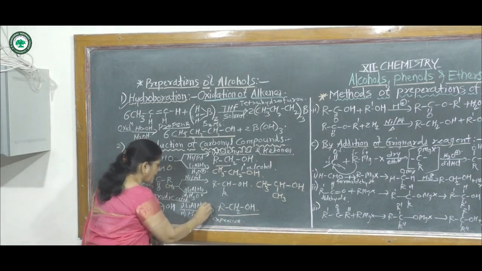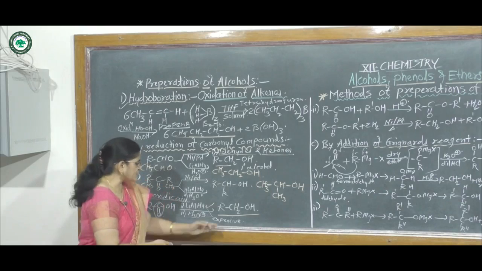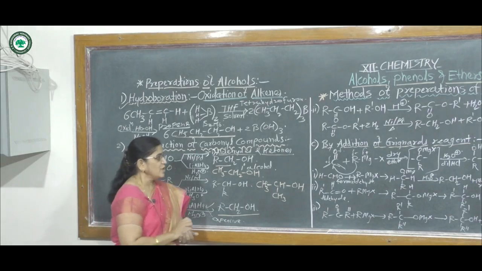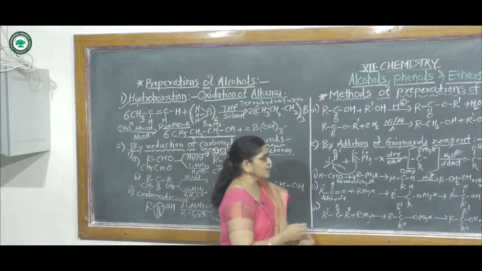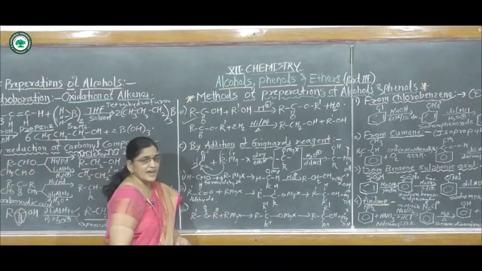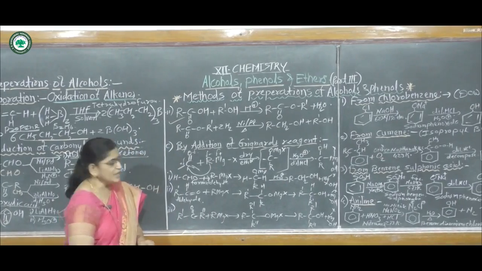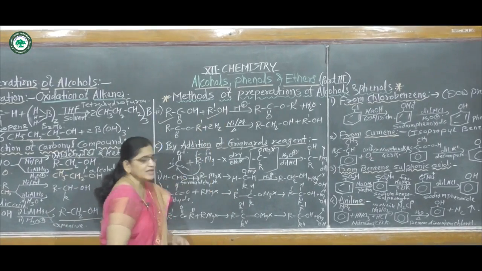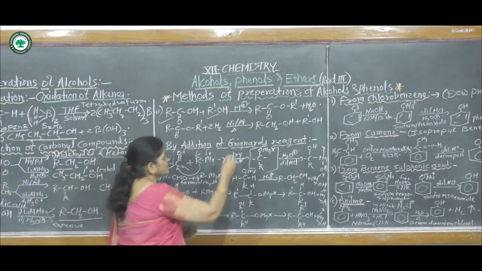But lithium aluminium hydride is an expensive reagent. Hence, for commercial preparation of alcohol, the carboxylic acid is first reacted with an alcohol, and in the first step it gives an ester.